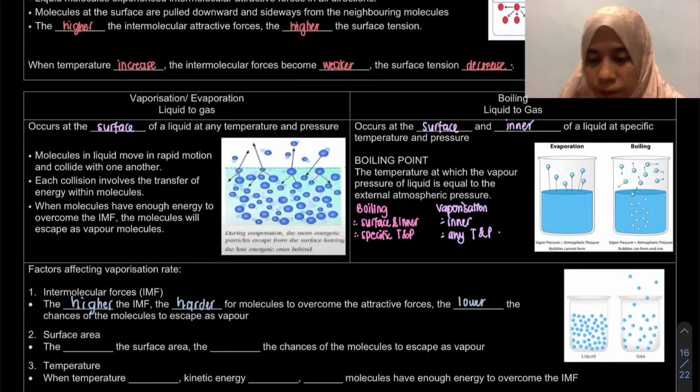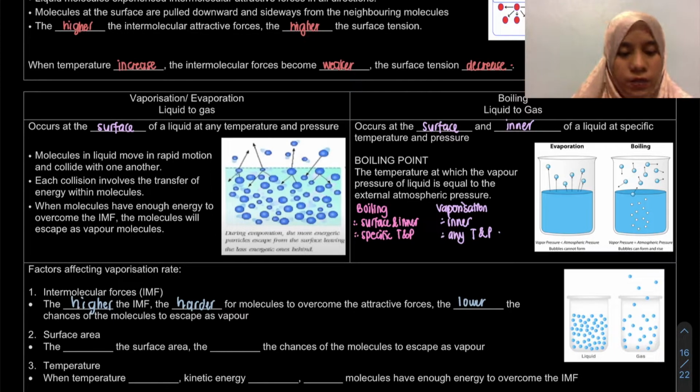Okay, remember, because kalau liquid ni, sebenarnya dah ada attractive forces kan between the liquid molecule. Kalau dia nak jadi gas, what we want is actually kita nak overcome the attractive forces, barulah dia boleh move like in random motion. Okay, so the higher the IMF, the harder for the molecule to overcome the attractive forces. So, it won't become a gas.